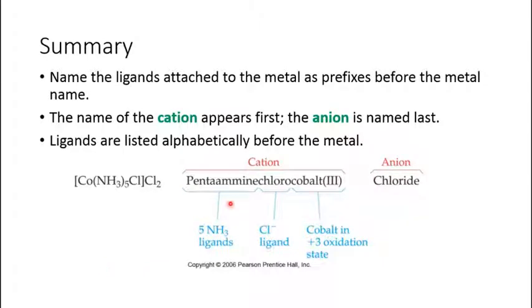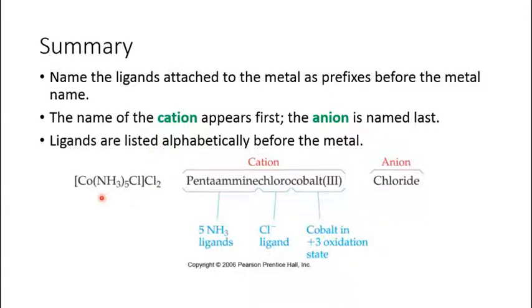Then, to summarize, this is a brief summary about the rules we have gone through already. So the names of ligands attached to the metal should be used as prefixes. So first you will name the ligands and you will add prefixes to the ligands. Then the name of the cation appears first. So in a coordination compound, you will first start naming the cation and then you will go to the anion. Then all the ligands should be listed alphabetically.